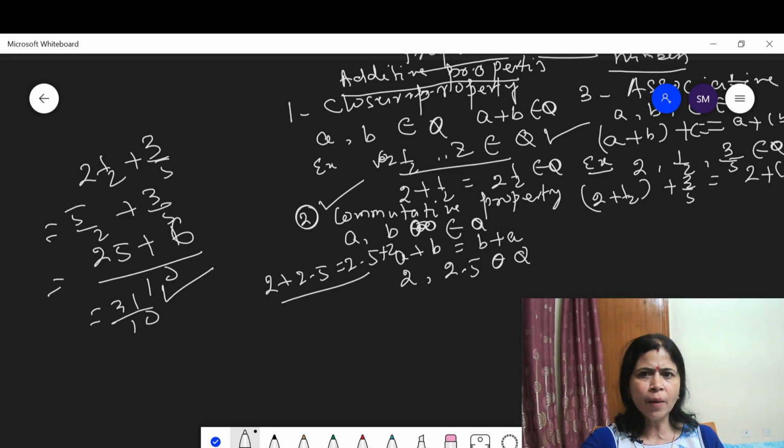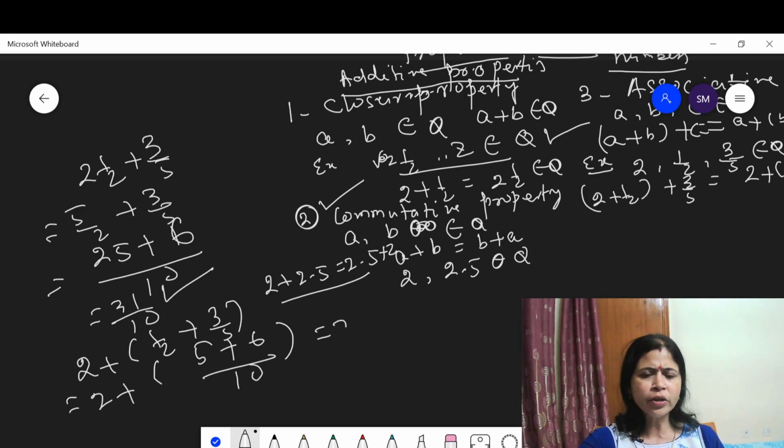LHS is 31/10. Now take the RHS, which is 2 plus (1/2 plus 3/5). Here for 2 and 5, 10 is the LCM. Then 5 plus 6, which gives 2 plus 11/10.